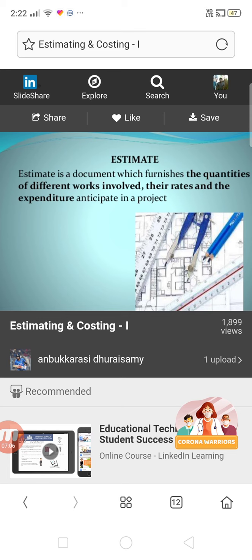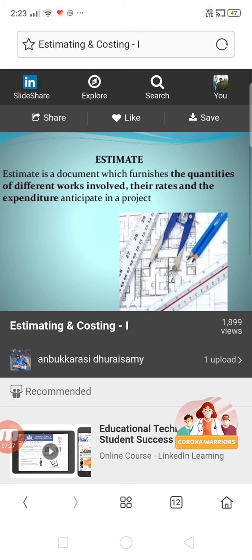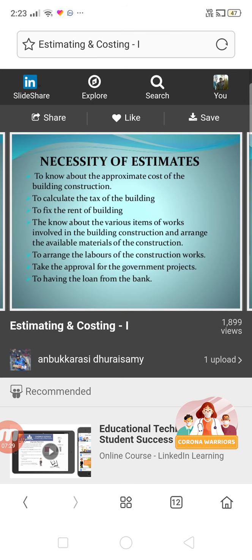In the upcoming class, I'm going to explain the different civil engineering items of work. I'll give a brief explanation, followed by the units also. What are the units for excavation, plastering, painting, flooring, RCC, PCC, DPC, etc. Okay, so moving on to the next slide.